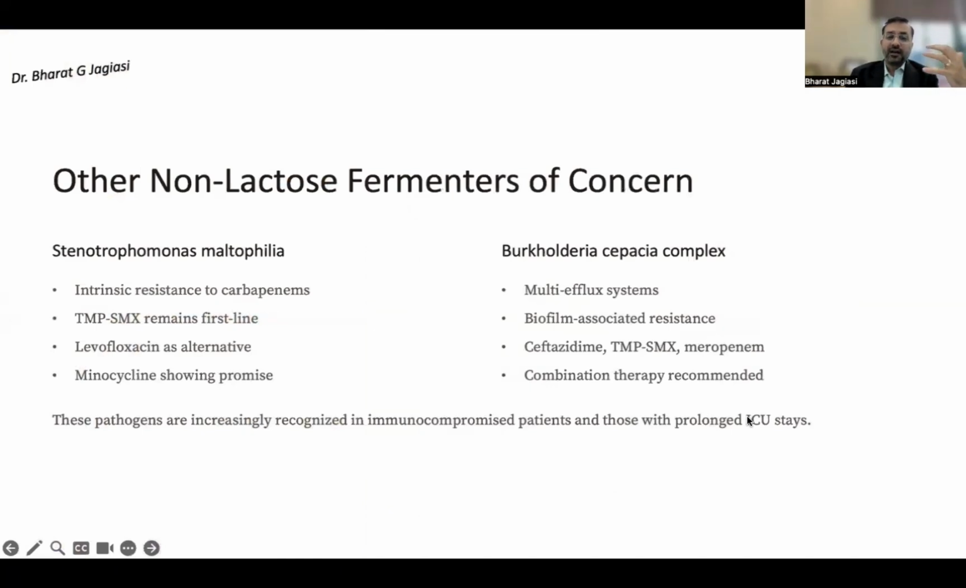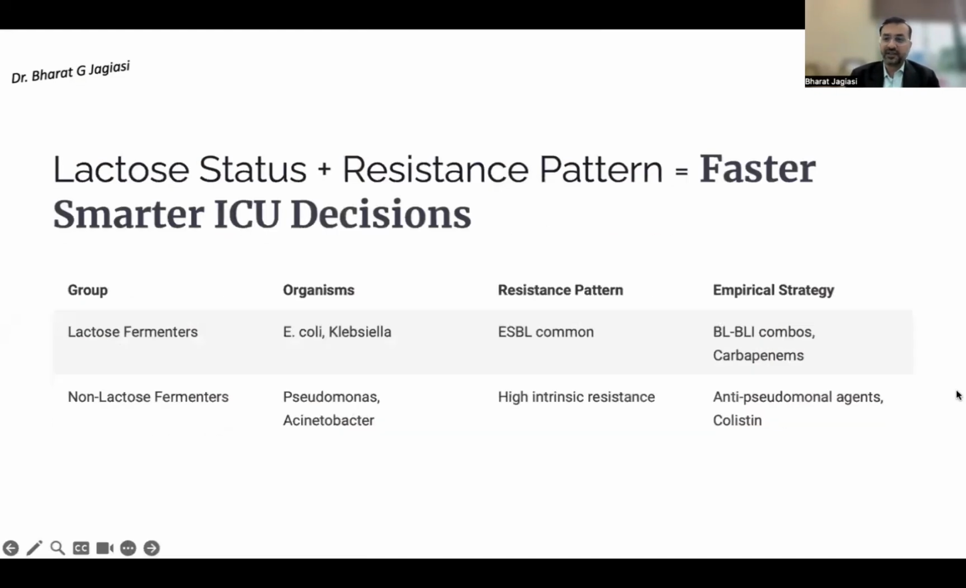Other lactose or non-lactose fermenters of concern are Stenotrophomonas maltophilia and Burkholderia cepacia complex. Stenotrophomonas, we need to know, is intrinsically resistant to the carbapenems. Cotrimoxazole is the first line of treatment along with levofloxacin, and minocycline is also known to show promising results. When it comes to Burkholderia species, they have multi-efflux systems, so they work in different ways, and they are very commonly associated with biofilm resistance. Again, we can use combination therapy in those cases as well.